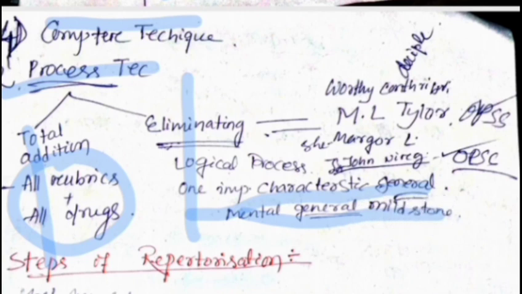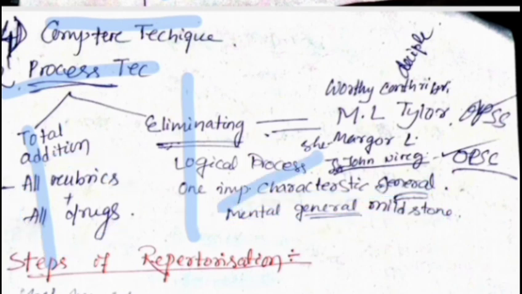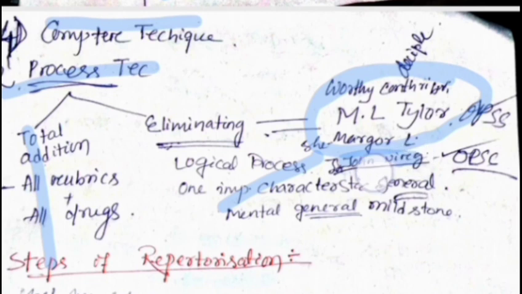We focus more on the mental general than the physical. So this is the logical process where we eliminate the symptoms which are not required for a particular case. It was first described by Emil Tyre and helped by John Morgan.